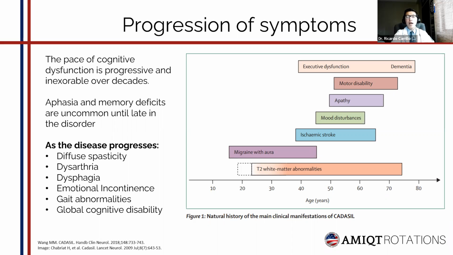Then we have mood disturbances and apathy that generally are present as severe depressive disorders that sometimes alternate with manic episodes that could be mistaken for bipolar mood disorder until the typical CADASIL abnormalities are seen on MRI. Apathy is characterized by absence of motivation that is associated with decreased voluntary behavior and is considered a major clinical manifestation of CADASIL.